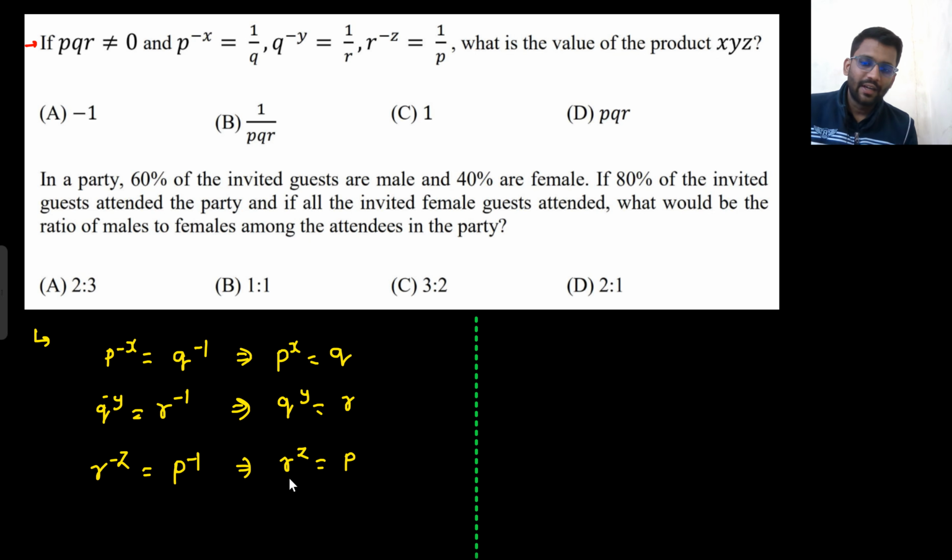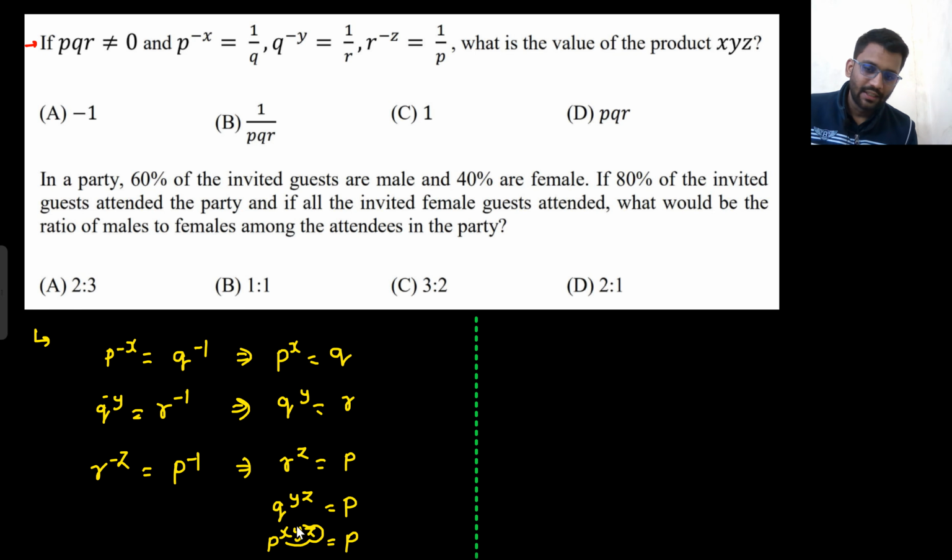So what is the value of R? That is Q to the power y. So Q to the power y into z, that would make Q to the power yz equal to P. What is Q? Q is P to the power x. So P to the power xyz would be equal to P.